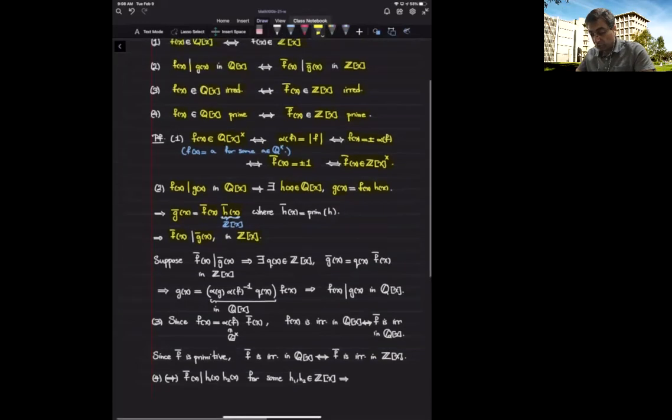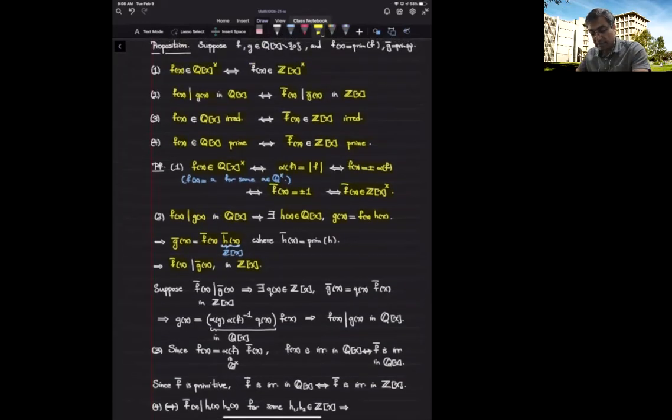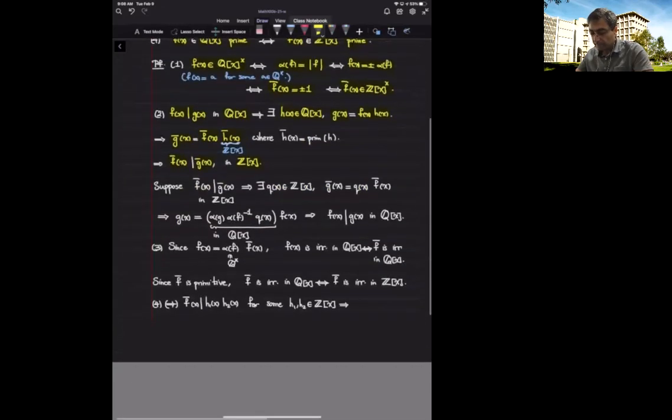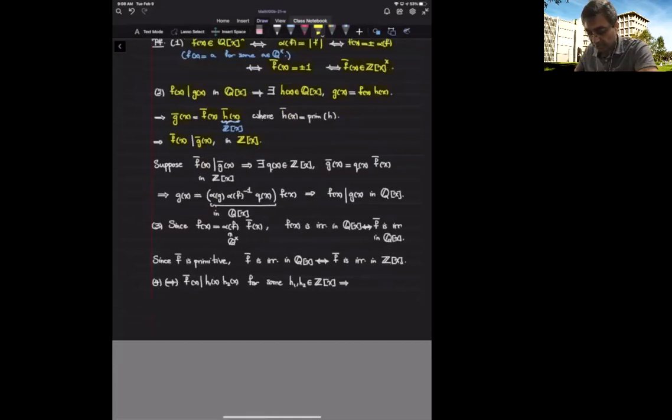Okay, so we showed that when f divides g in Q[x], then f bar divides g bar in Z[x]. Now let's go the other way around. So we are going to assume that f bar divides g bar in Z[x], which means I can find some integer polynomial q and write g bar as q times f bar.